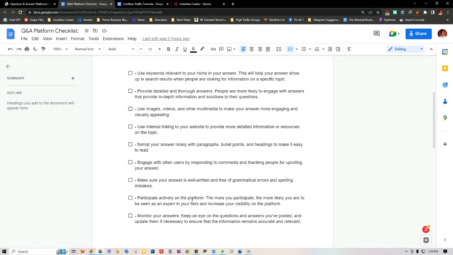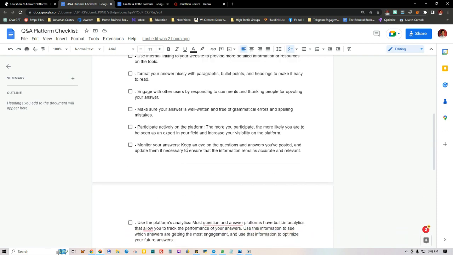So the next checkbox is you want to participate actively on the platform. The more you participate, the more likely you are to be seen as an expert and increase your visibility. And you want to monitor your answers. Keep an eye on the questions and answers that you've posted and update them if necessary to ensure that the information remains accurate.